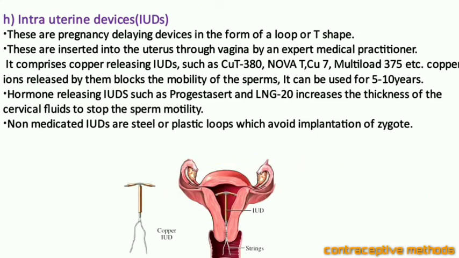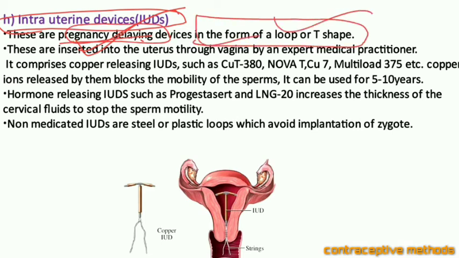Now, let us talk about the devices. These can be the intrauterine devices. What are these? Intrauterine devices are helpful for delaying the pregnancy, and they come in the form of a loop or T-shape.